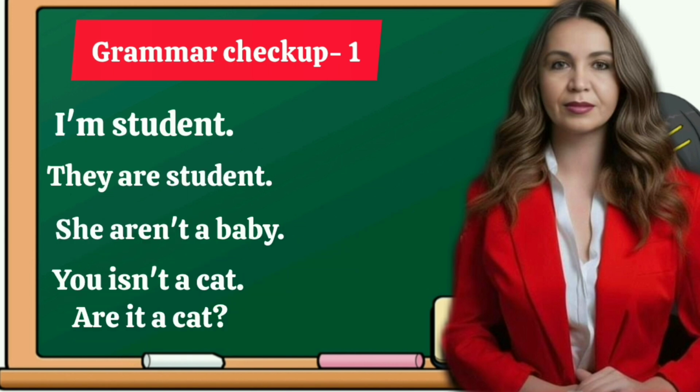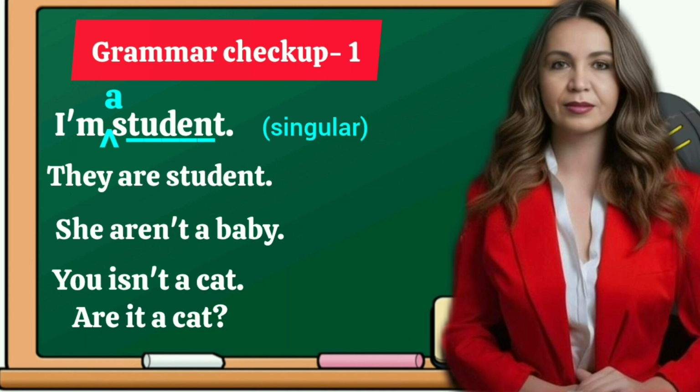Now let us move to the last part. Here we are going to look at these sentences, but you have to observe something wrong in all of them and find out the mistakes. The first sentence says, I'm student. What is wrong here? Student is a singular noun, there is no s at the end of the noun. So what is missing is a. There is one student, so we have to say, I am a student.